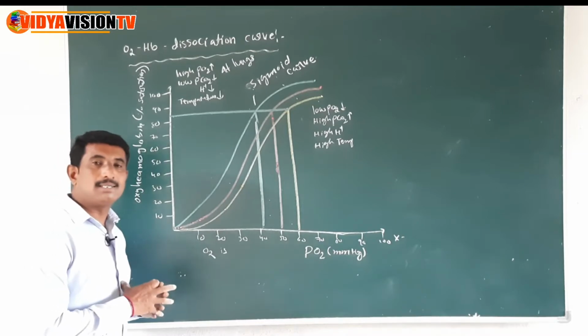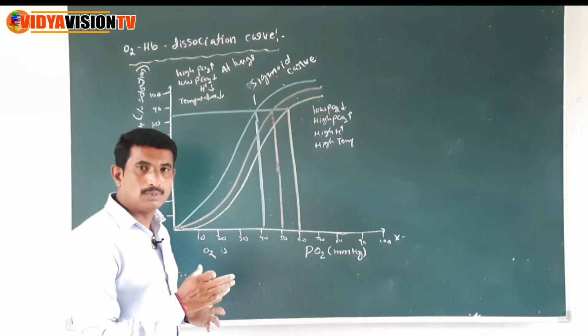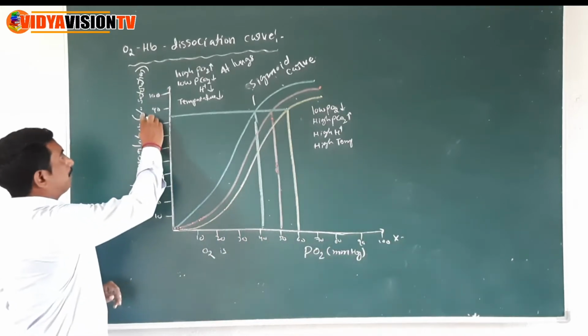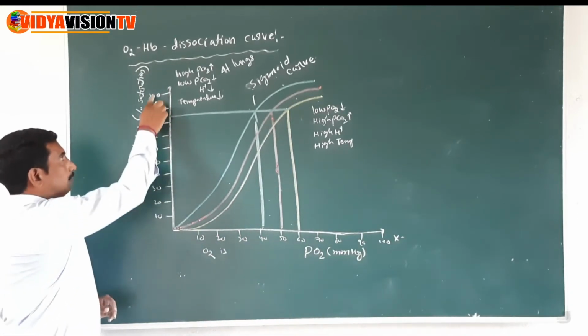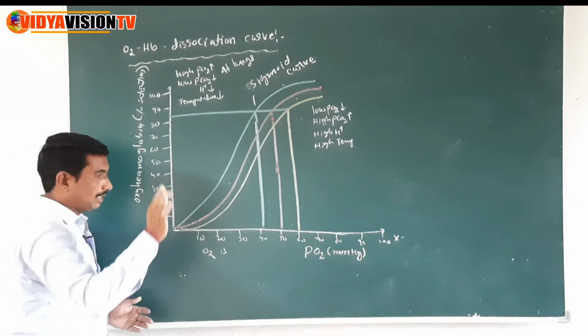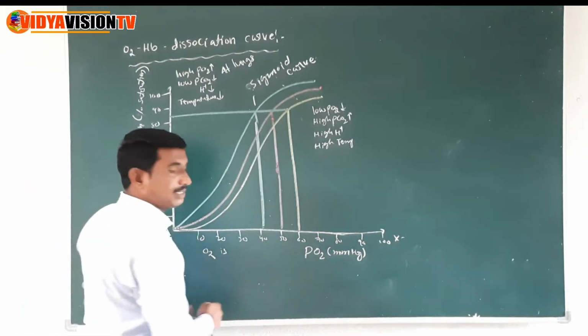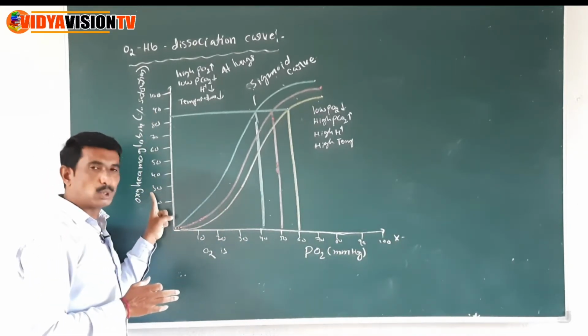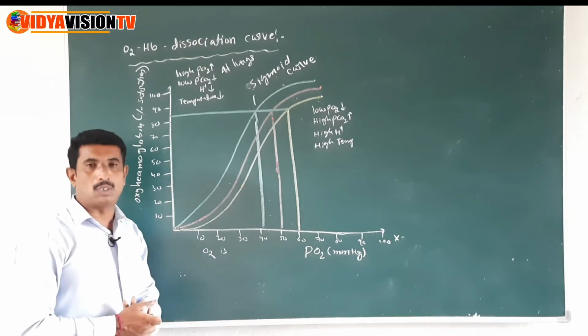The oxygen hemoglobin dissociation curve explains the relation between the percent saturation of oxyhemoglobin and the pressure of oxygen, children.